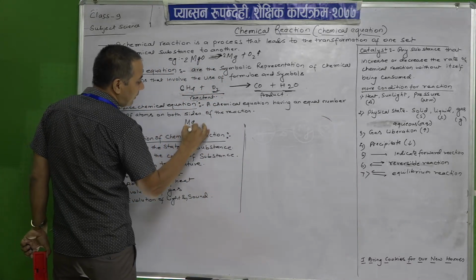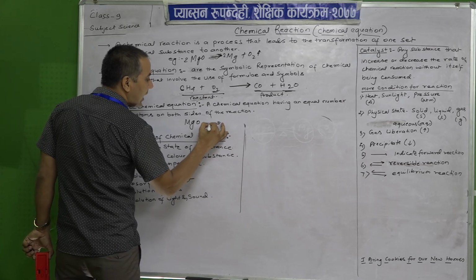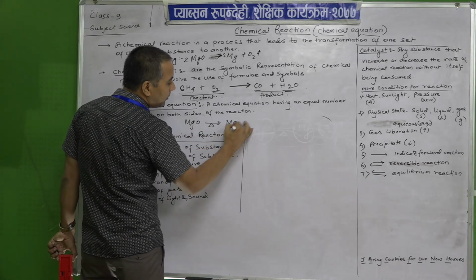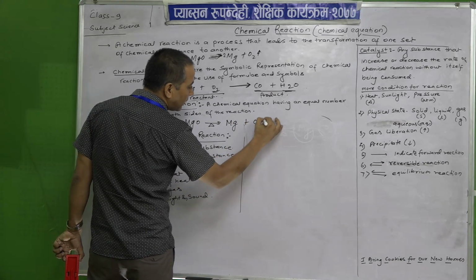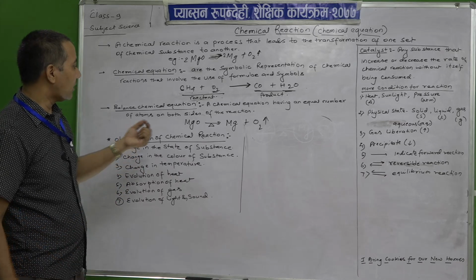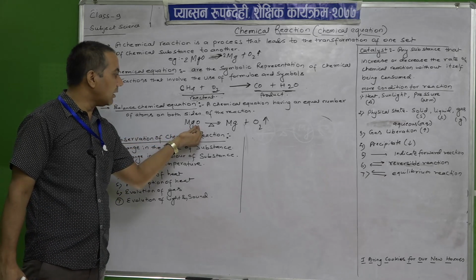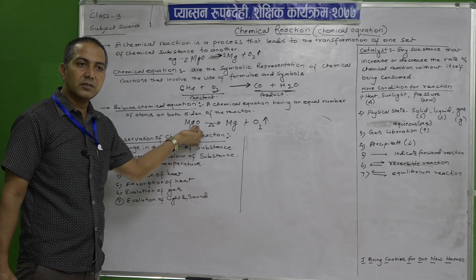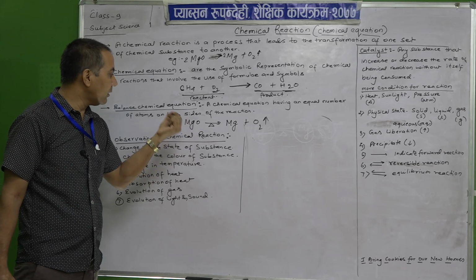We have MgO, which when heated gives magnesium plus oxygen. Now you see how many atoms of oxygen there are?